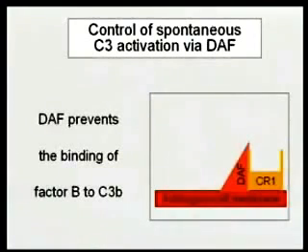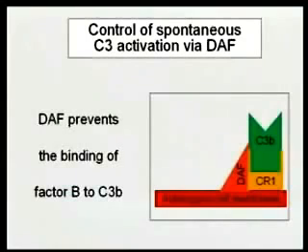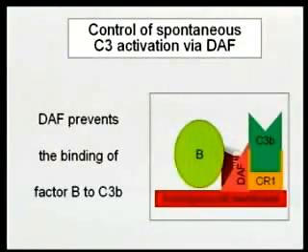The way it's controlled is by DAF. When that C3b encounters one of our cell membranes, we have on our cell membranes this protein called DAF. It's associated also with one of the complement receptors, CR1. So this C3b binds to the complement receptor CR1, and it is now associated with DAF. The function of DAF is to act as a brick wall to block the association of factor B with the complex.